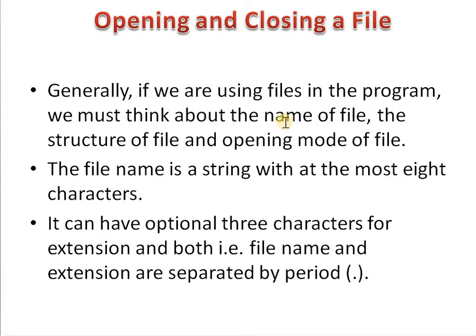We can identify the file easily by using its name, and then the structure of a file and the opening mode of a file. That mode is either read or write or both read and write.